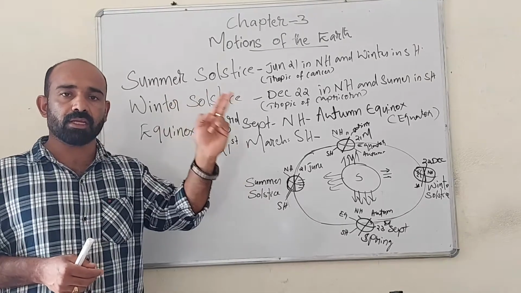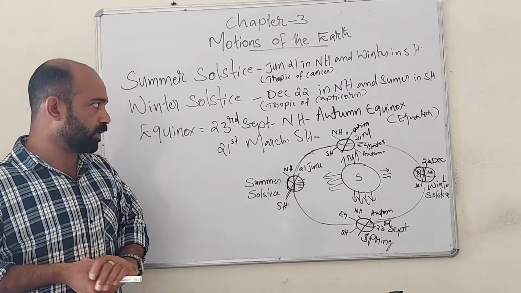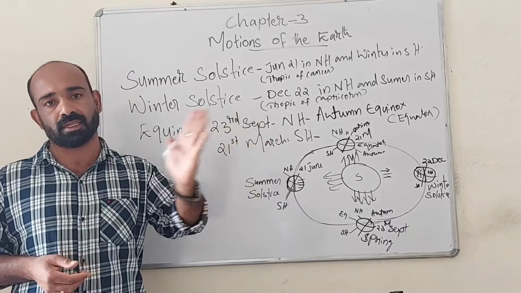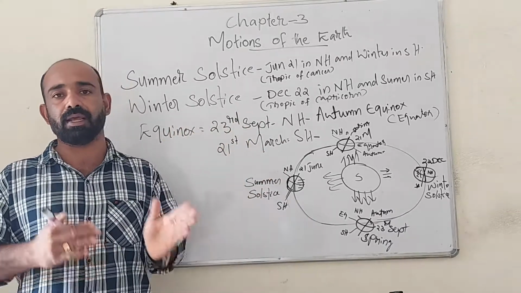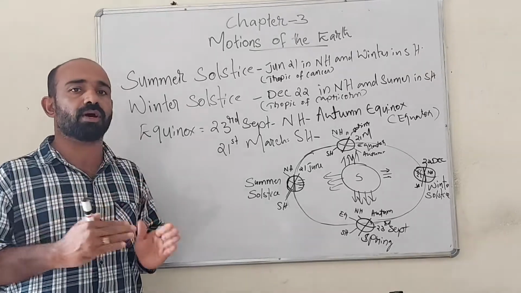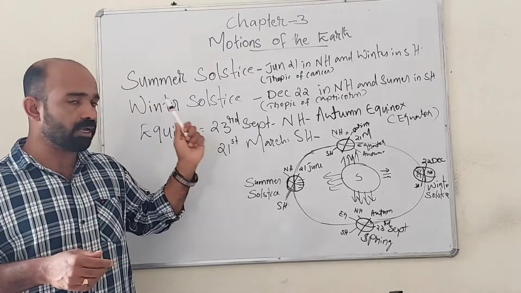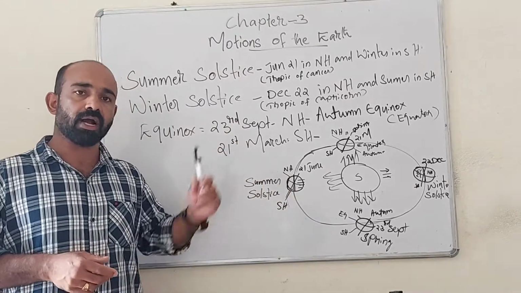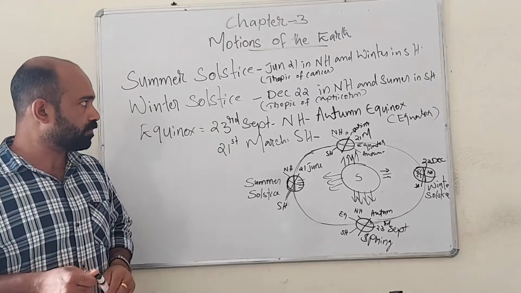Similarly, it will be the longest night and shortest day in the southern hemisphere. The same way, December 22nd is the summer solstice in the southern hemisphere, and on this particular day, maximum sunlight will fall over the Tropic of Capricorn, and this day will be the longest day and shortest night in the southern hemisphere and longest night and shortest day in the northern hemisphere.